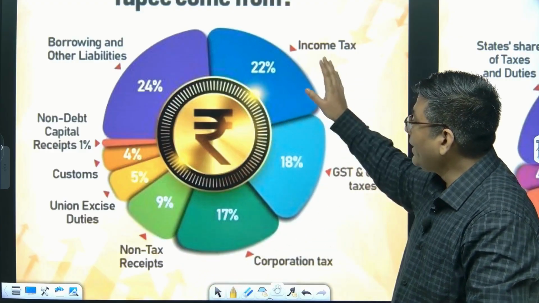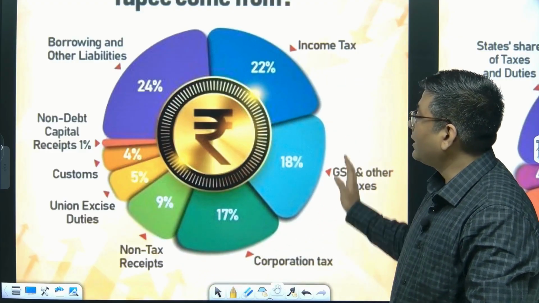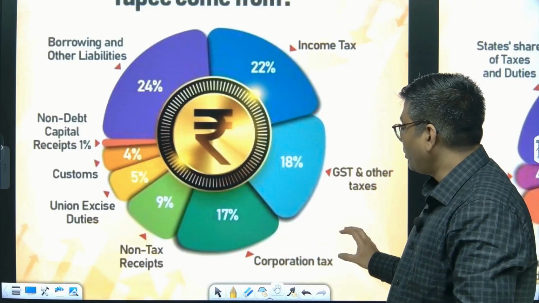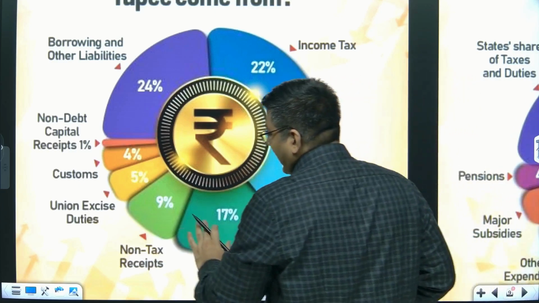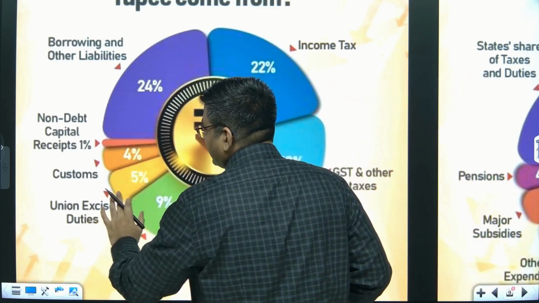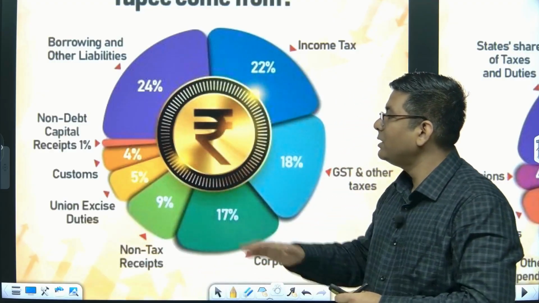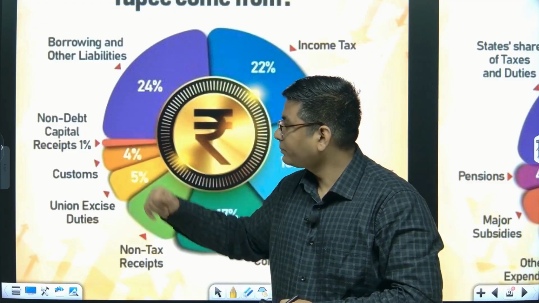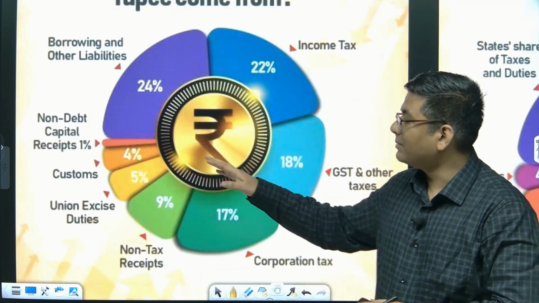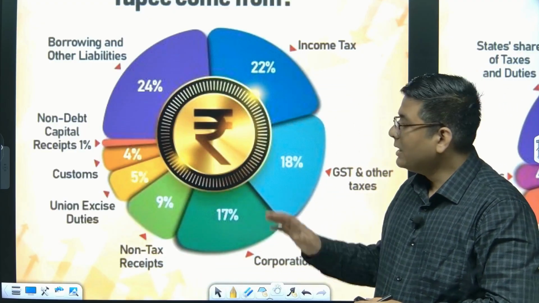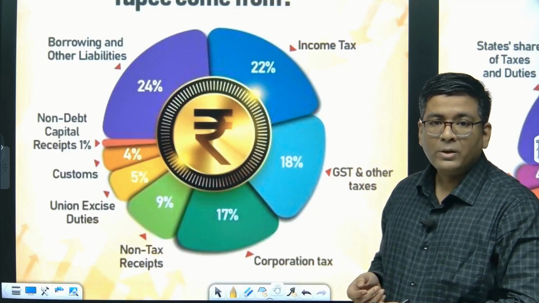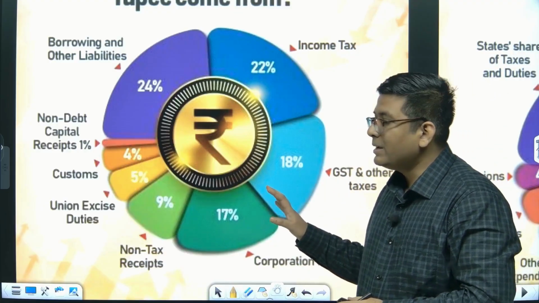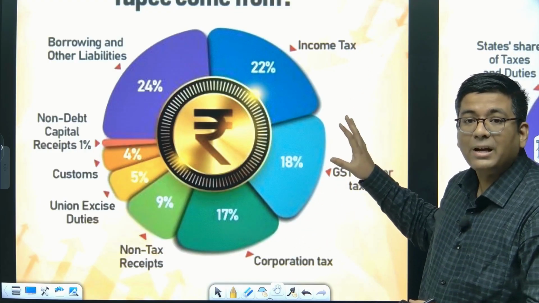Okay, so the one that the government earns, major part of it comes from income tax, corporation tax, and GST and other taxes. Okay, then apart from that, 9% comes from non-tax receipts, then union excise duties, 4% from customs, and non-debt capital receipts, that is basically 1%. Okay, so these are basically the other headings from which rupee is earned by the government.